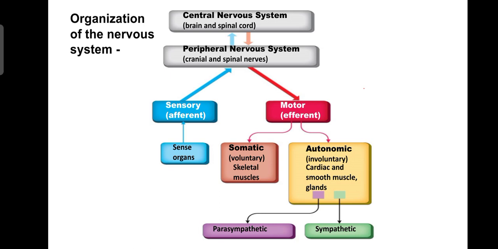Due to sympathetic nervous system activation, what are the changes that occur in our body?